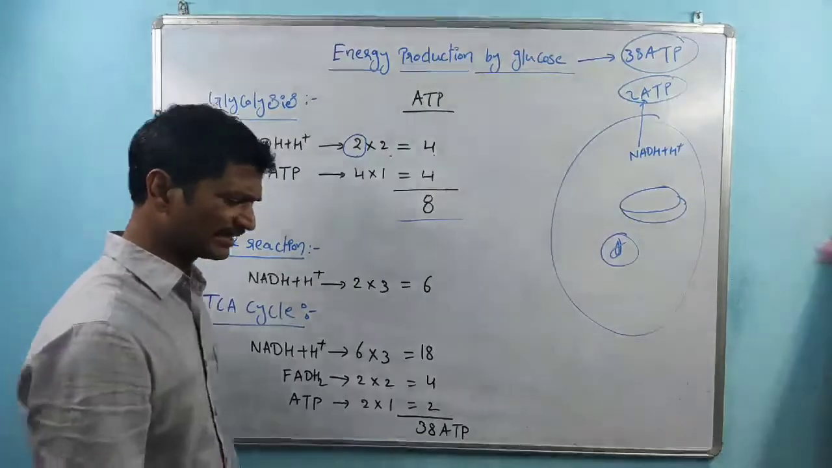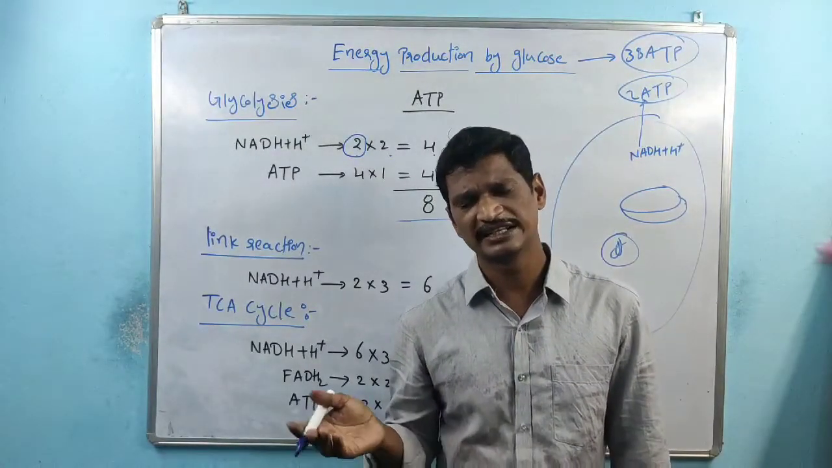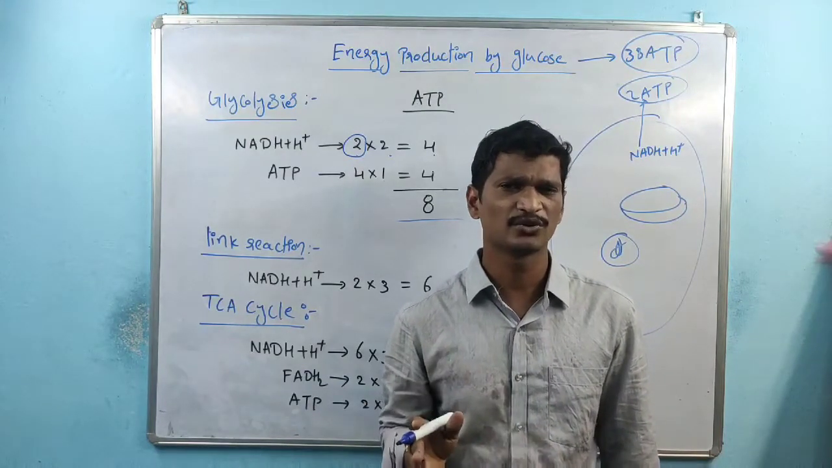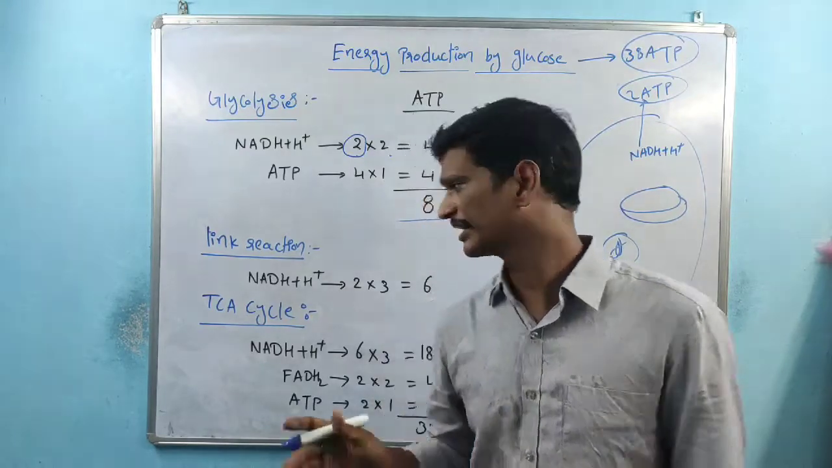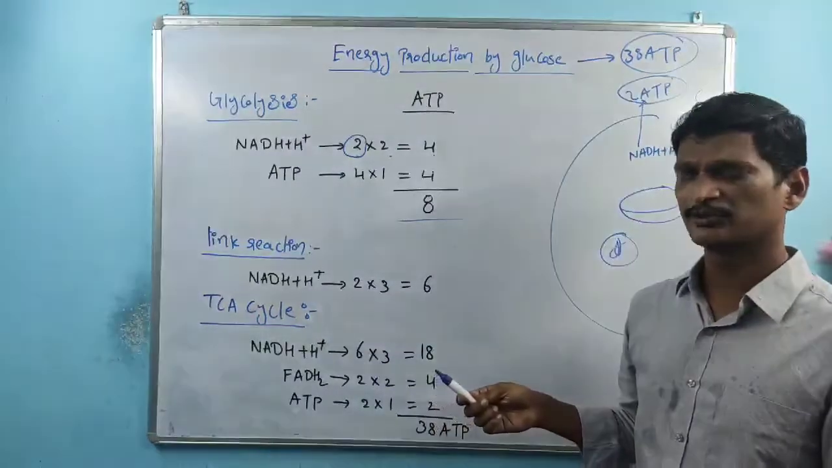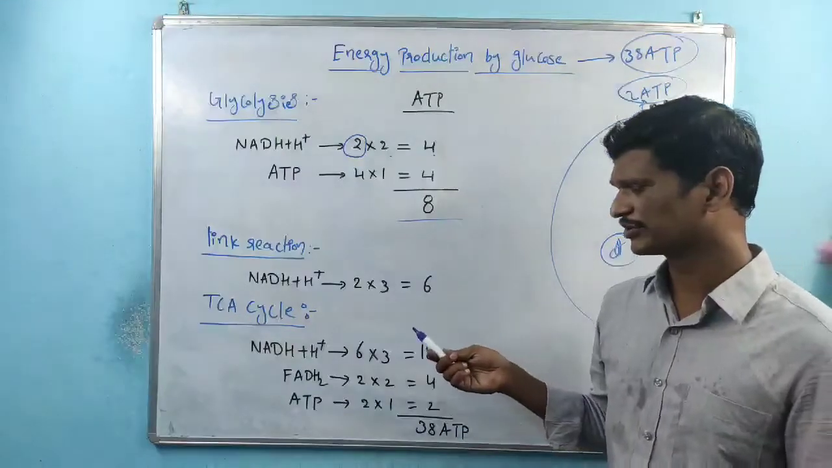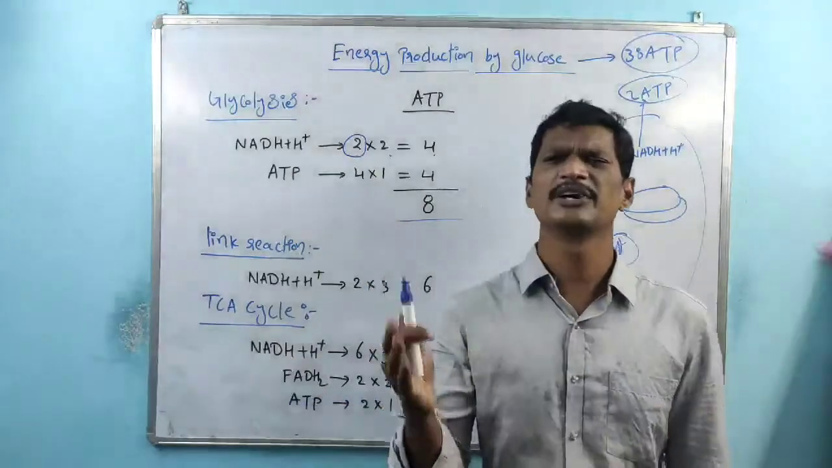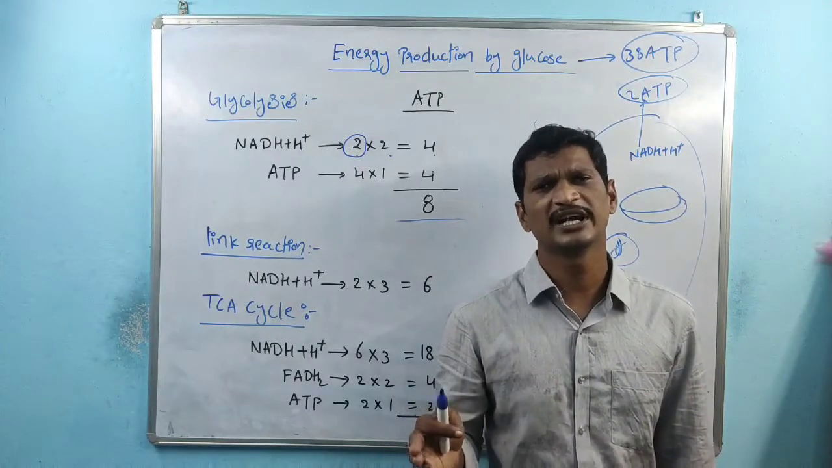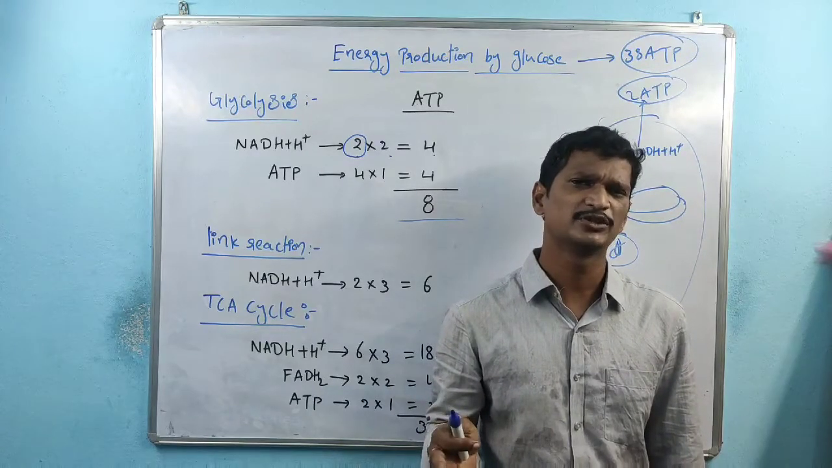See, the link reaction is the connecting reaction. The reaction linking the glycolysis pathway and the TCA cycle is called the link reaction. Within the link reaction, remember, NADH plus H plus is produced. Very simple: the pyruvate is converted into acetyl-CoA. There is a pyruvate dehydrogenase enzyme, and that enzyme is involved in the production of NADH plus H plus.